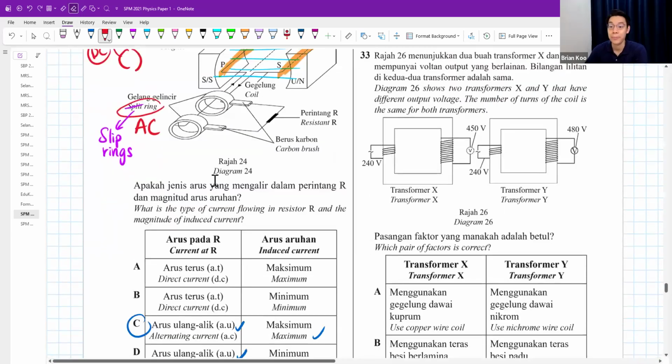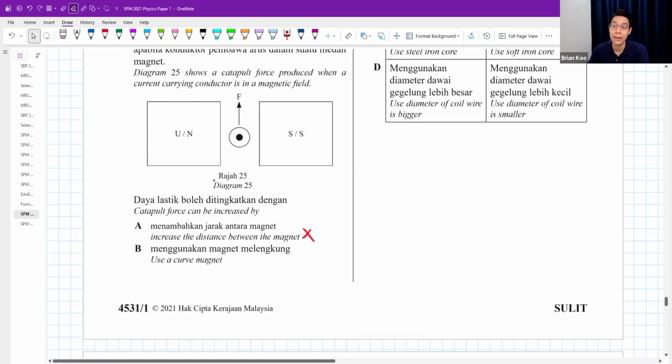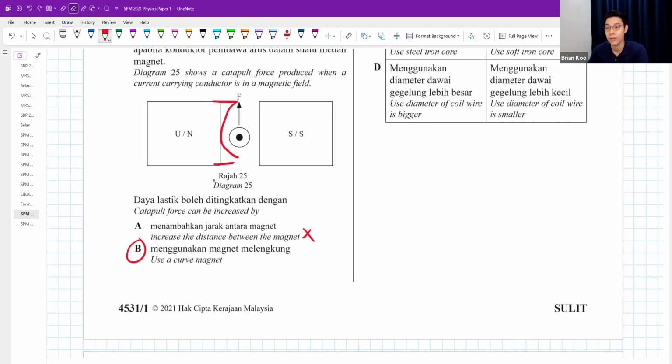Best answer: use a curved magnet. Why? If a magnet is curved, sorry, very ugly this picture, usually it can help you to focus the magnetic field to the center. We say it gives you a radial magnetic field.